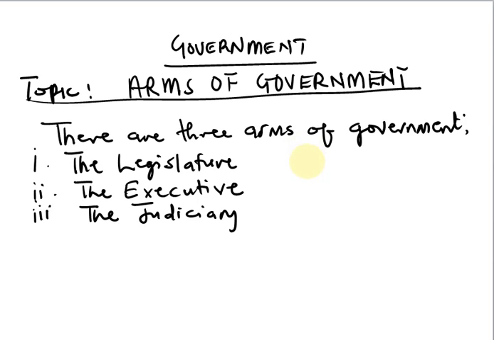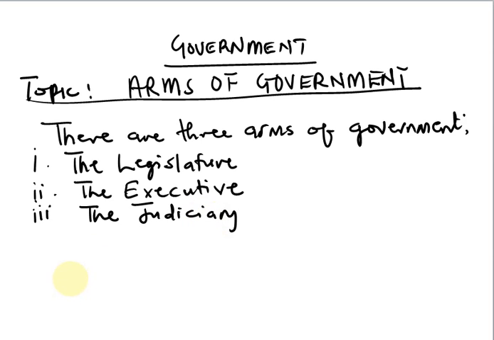Hello students, today we are going to be looking at government and the topic is arms of government. There are three main arms of government that we are going to look at. The first one is the legislature, the second one is the executive, while the third one is the judiciary. Now let us start with the legislature.